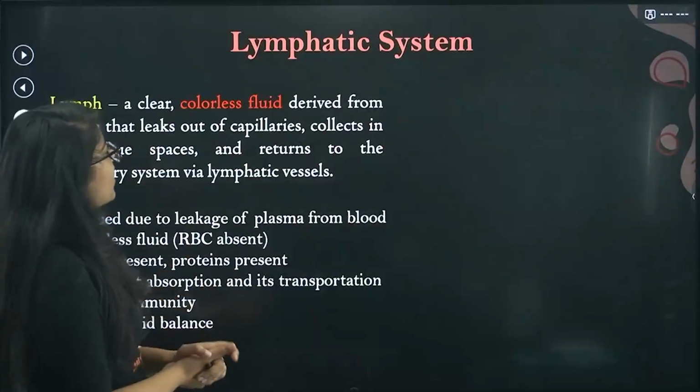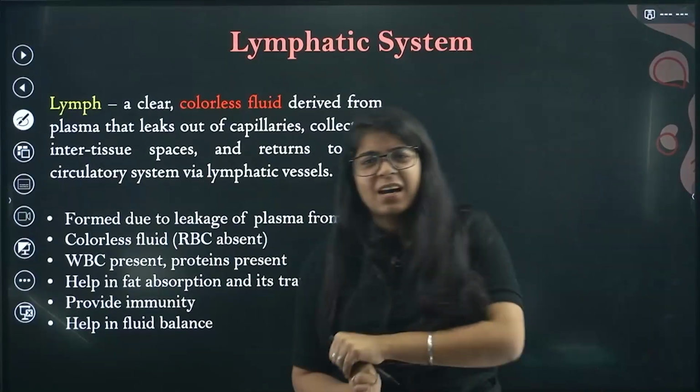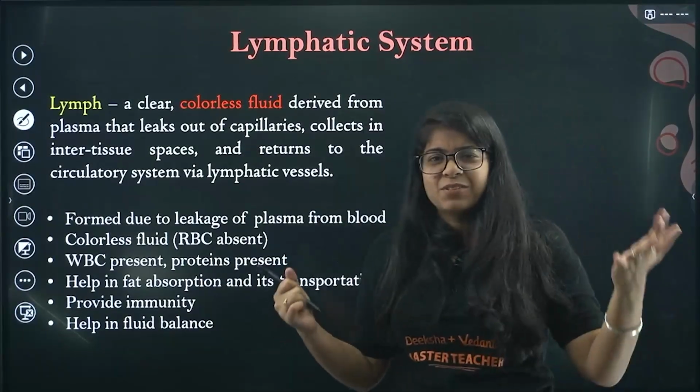Okay, next bacha, we have the lymphatic system. Ma'am, what is this? We were in the heart, now we are in limbs. What is lymph?